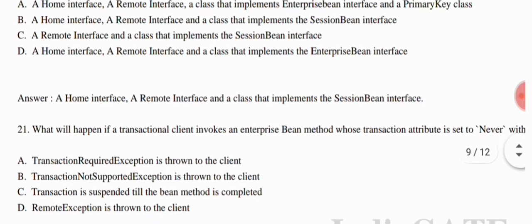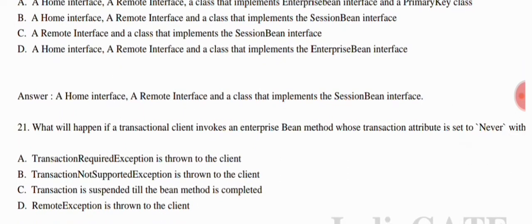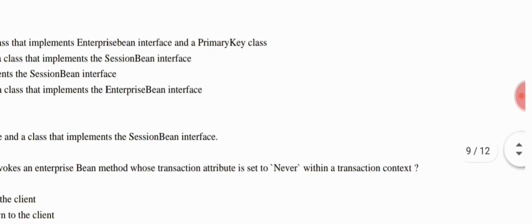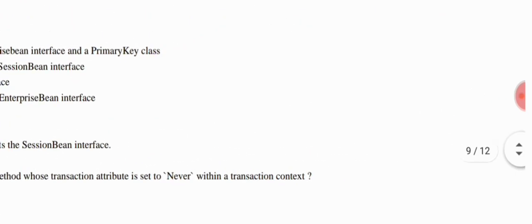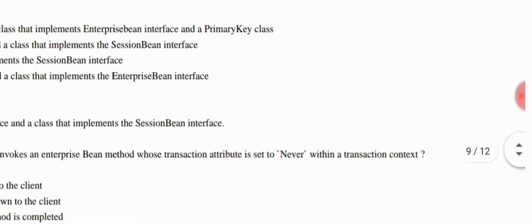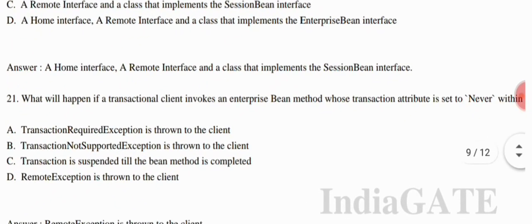Now we come to the next question. What will happen if a transactional client invokes an enterprise bean method whose transaction attribute is set to Never within a transaction context? So they are giving four options. Option A, TransactionRequiredException is thrown to the client.